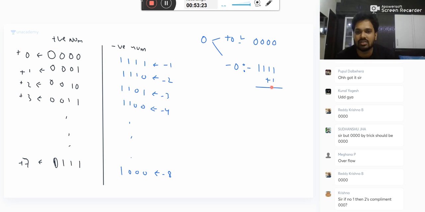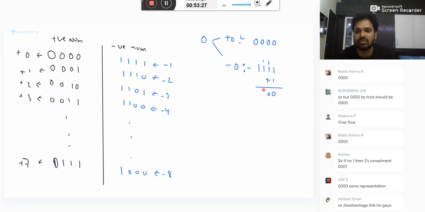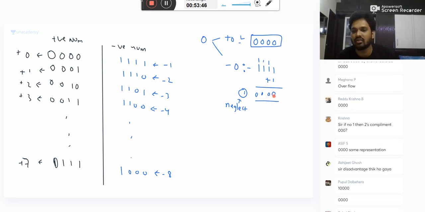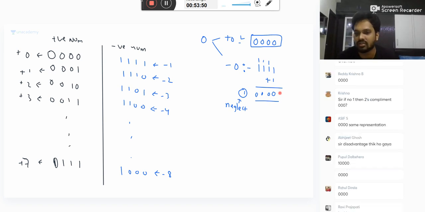Then 1 plus 1 sum 0 carry 1. 1 plus 1 sum 0 carry 1. 1 plus 1 sum 0 carry 1. 1 plus 1 sum 0 carry 1. Neglect the carry. You just neglect this carry. What is the answer? Same as this one. Take its 2's complement, you get back the same. That is here you don't have the disadvantage. 0 is having only one representation.